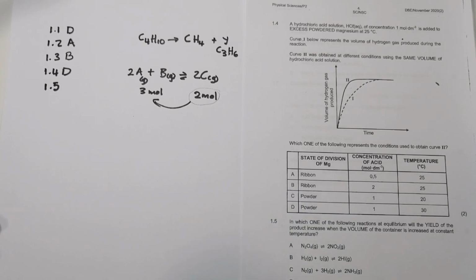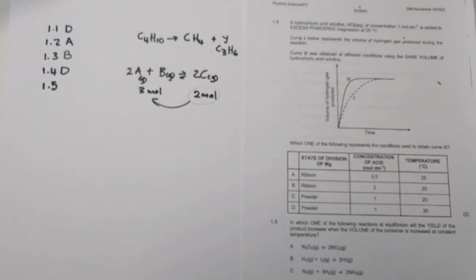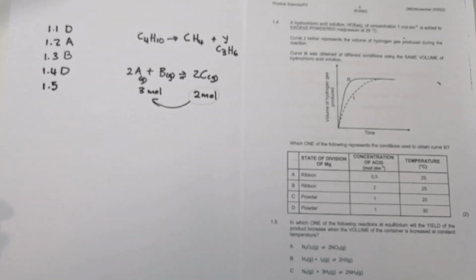The moment I increase the volume of the container, what am I doing to the pressure? I am decreasing the pressure. It means I'm making the space bigger, so I'll favor the side that has more moles of gas. So I want a reaction that has more moles of gas on the product side.